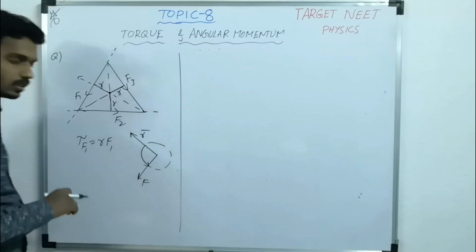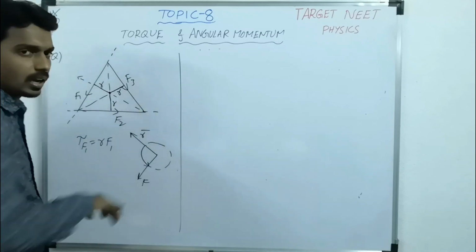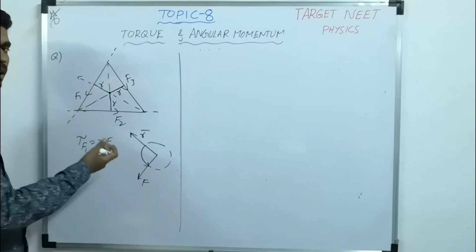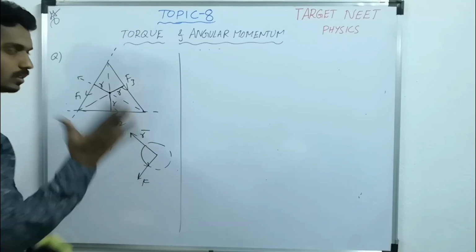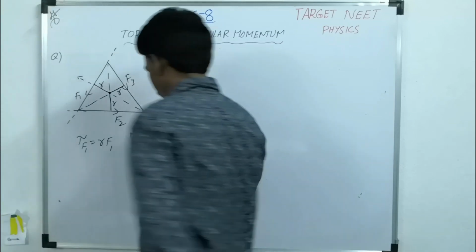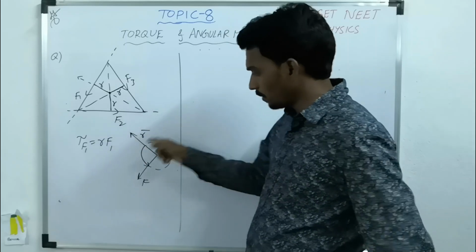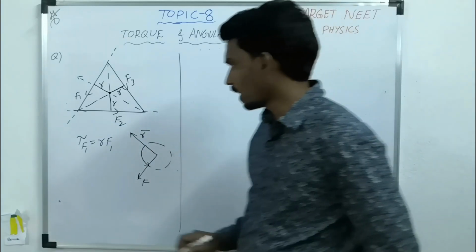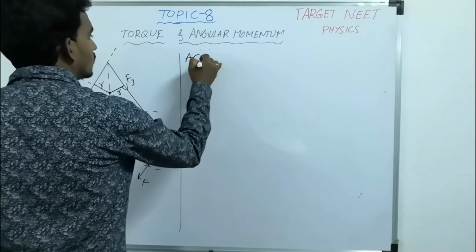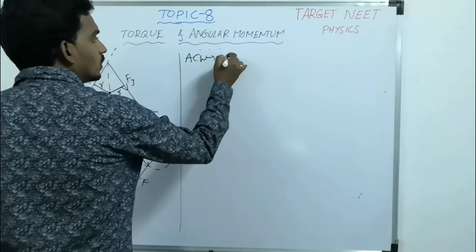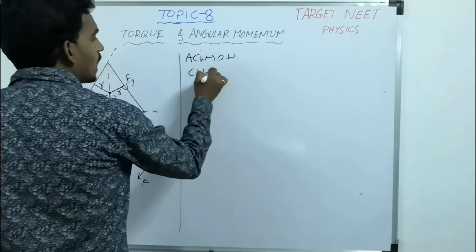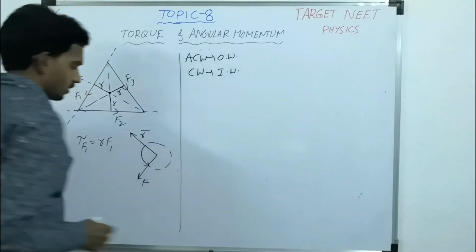If it is anti-clockwise, then the direction of torque is outward. Like this you will use. R bar cross F bar, outward. But if you use this circle, if it is anti-clockwise, then outward. If it is clockwise, then inward.